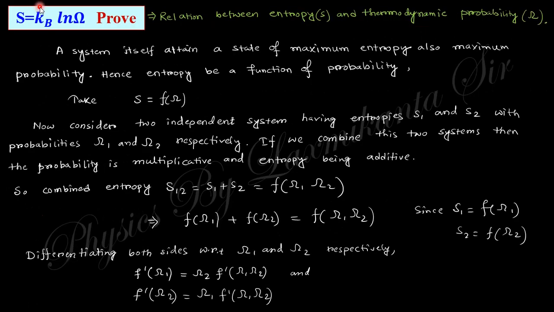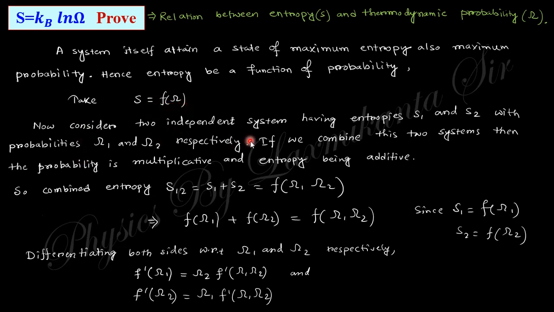So you need to prove the relation S equals kB ln omega, which is the Boltzmann hypothesis. That is the relation between entropy and the thermodynamic probability. So you consider a system of maximum entropy with maximum probability. So you can take this as proportional to f of omega, a function of the number of microstates. So the entropy of the system depends on the number of microstates. So you can take the entropy S as equal to a function of omega.